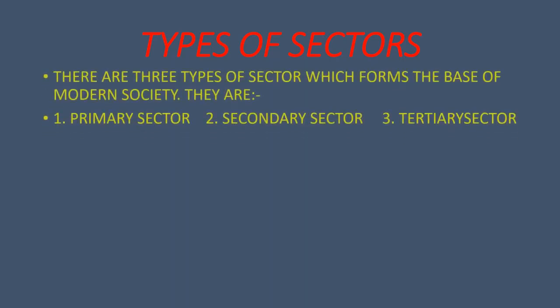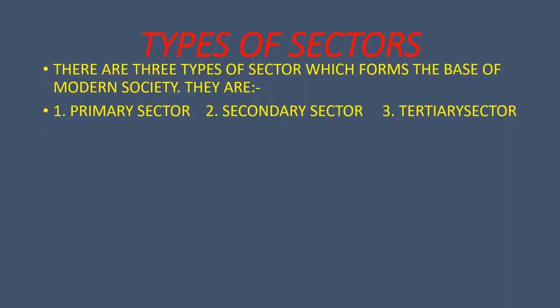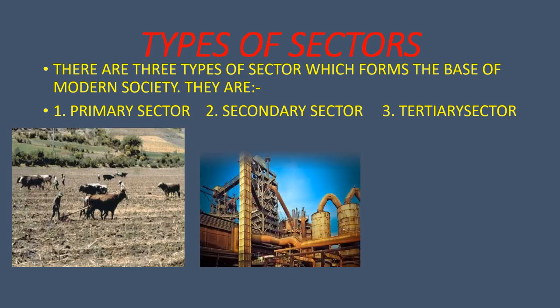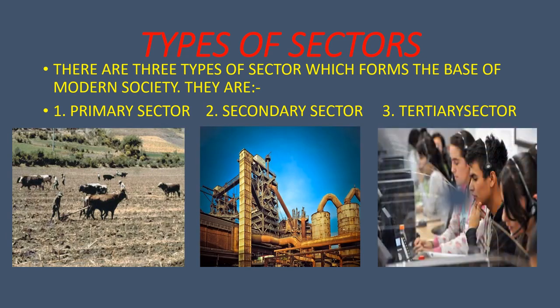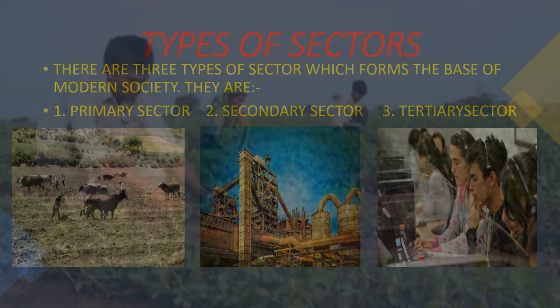Types of sectors is one of the most important topics which we have to learn as this forms the modern base of our society, as I had said. There are three types of sectors which form the base of modern society: the primary sector, secondary sector, tertiary sector. Before we go in detail about each one of them, I would like to give you one point about each. Primary sector is called the agriculture related sector. Secondary sector is called the industry sector. Tertiary sector is called the service sector. So now let's go in deep about the primary sector.